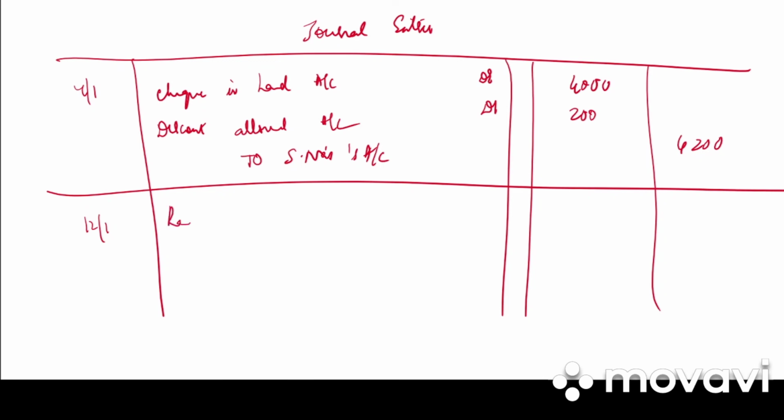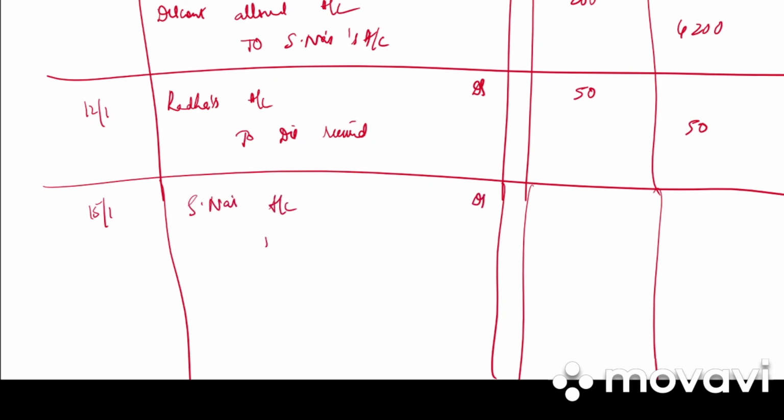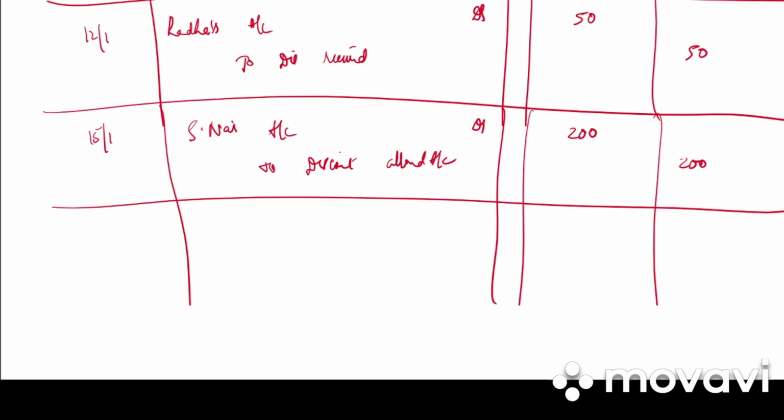Then on 12th we have Radha's account debited to discount received. How much is it? 50 debit, 50 credit. Write down the narration: discount received from Radha against payment of 2,500. Then on 15 Jan we have S. Nair's account debited to discount allowed account, 200 debit, 200 credit. Discount allowed to S. Nair withdrawn on dishonor of his check.